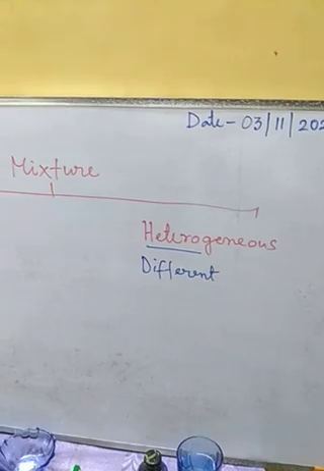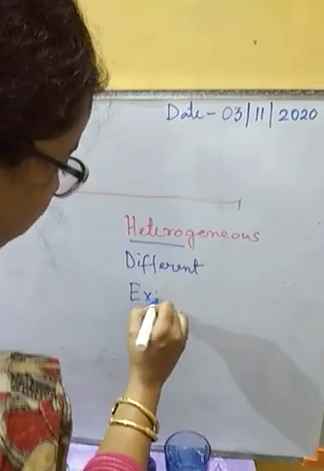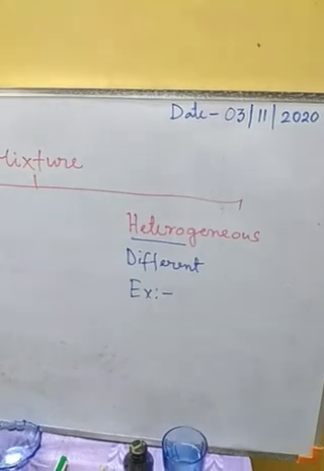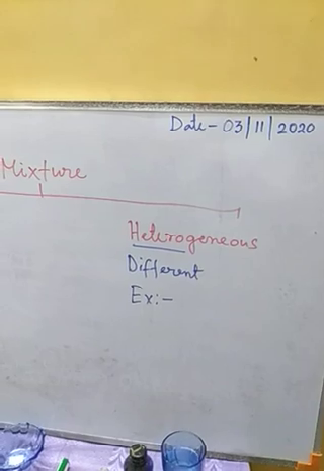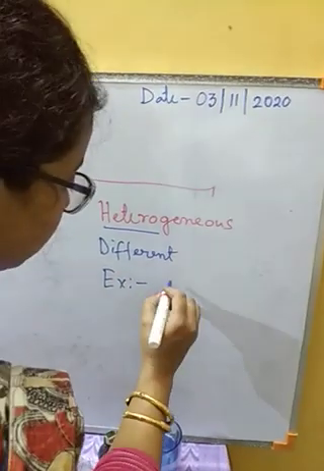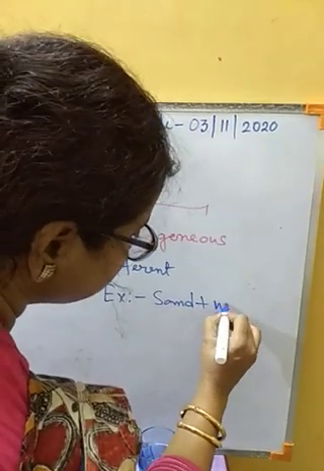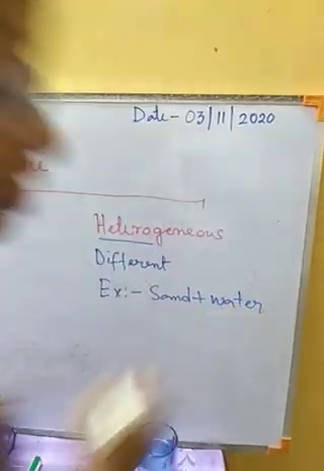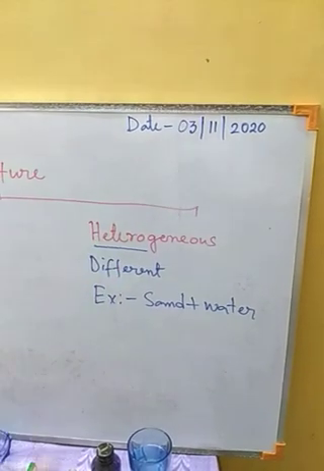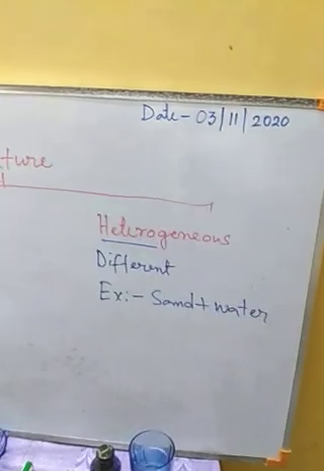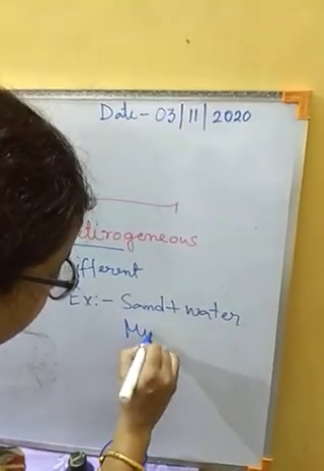Let us give some examples of heterogeneous mixtures. Suppose we mix sand and water, or muddy water. This will be an example of a heterogeneous mixture.